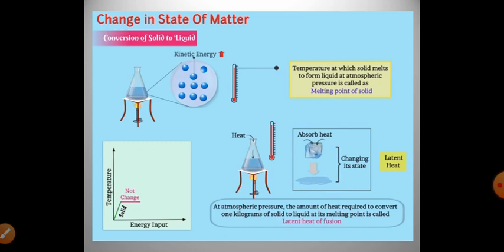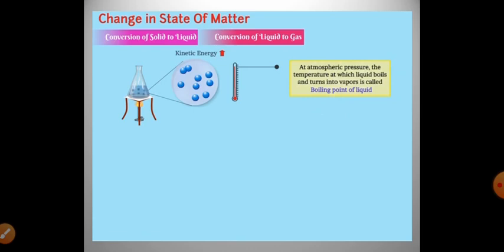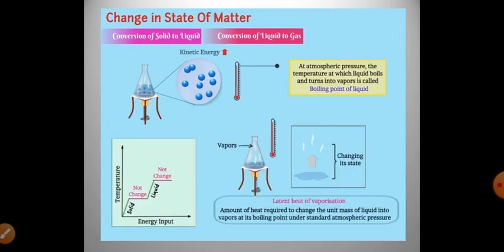The temperature at which a liquid starts boiling at atmospheric pressure is known as the boiling point. Boiling is a bulk phenomenon. Particles from the bulk of the liquid gain enough energy to change into the vapor state.